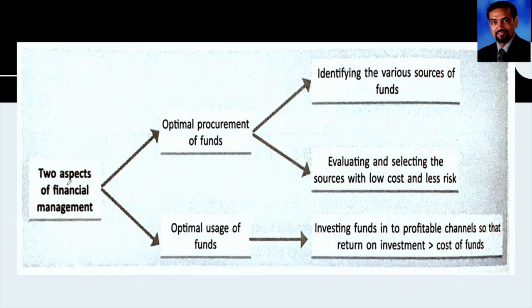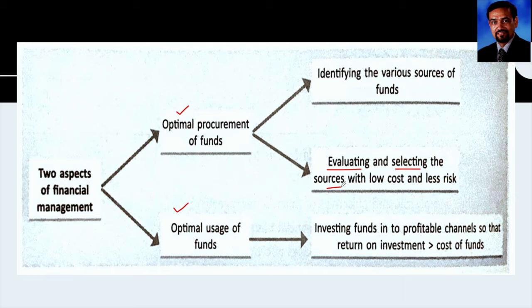See, there are two aspects of financial management. One is optimal procurement of funds and the other is optimal uses of funds. Optimal procurement of funds means we need to identify the various sources of funds. You know, in class 11 you have studied different sources of funds. You remember it? Equity share, preference share, debentures and all those. So we need to identify what are the various sources available. Second is that we need to evaluate and select the best source.